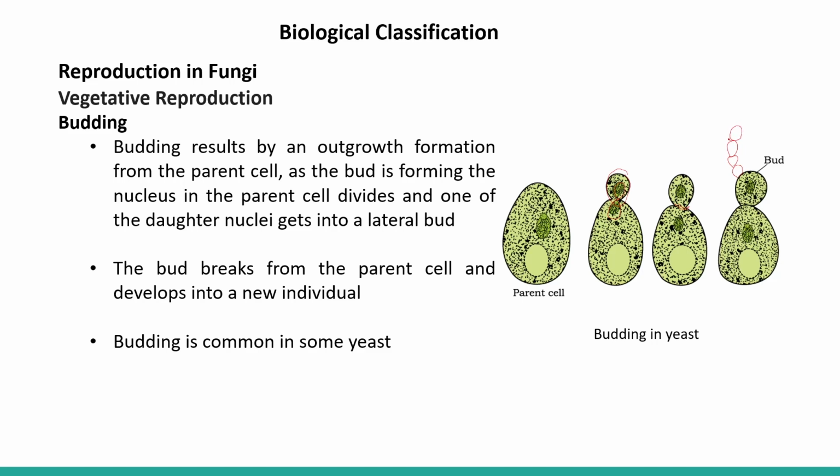And you can see a chain of buds in this way. Okay, so the bud breaks off from the parent cell and develops into a new individual. So this is a very common type of vegetative reproduction reported in the case of yeast.